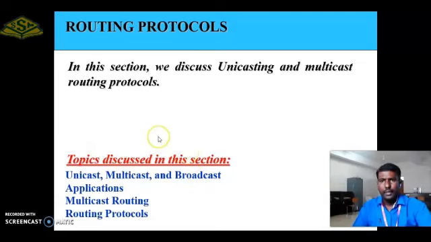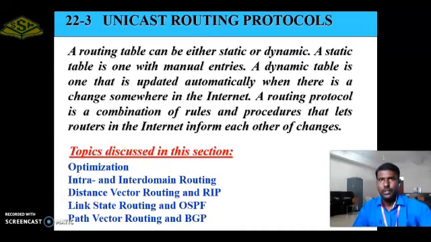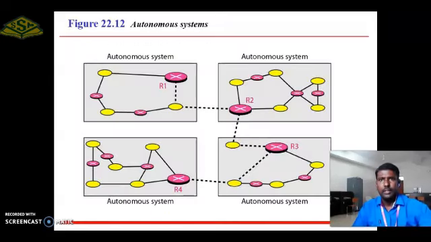In this topic, we have discussed what is unicast routing and what are the types of unicast routing. First, unicast routing protocol. The routing protocol, as already discussed, is a set of rules to find the path between source and destination.